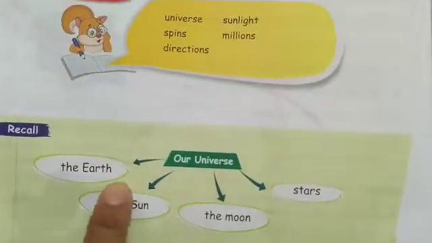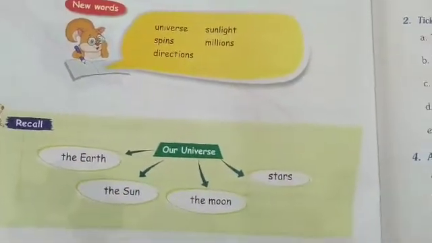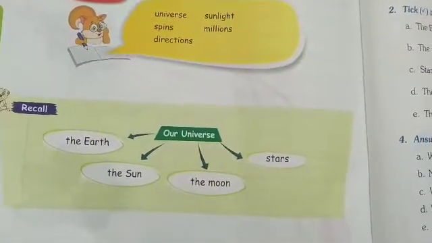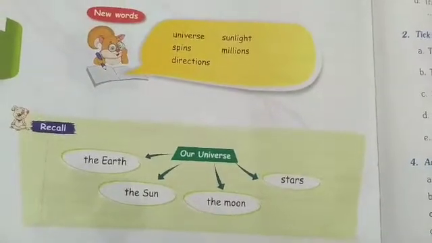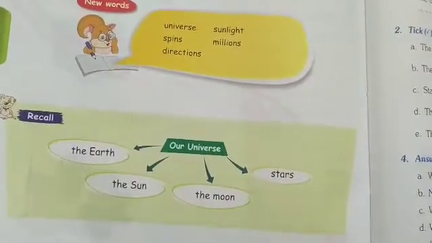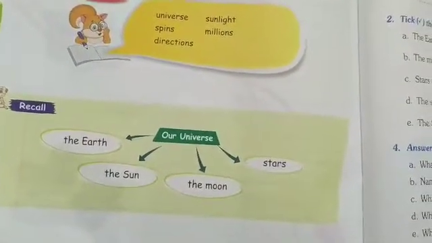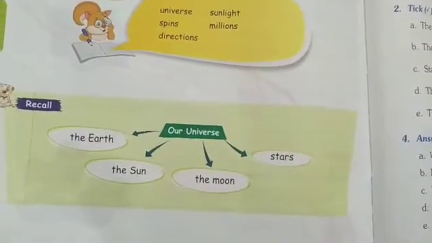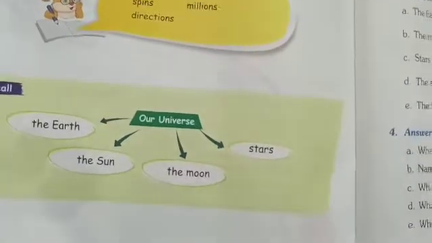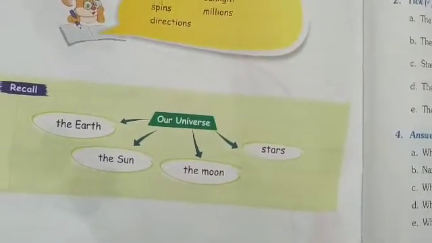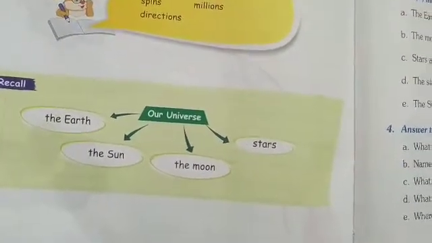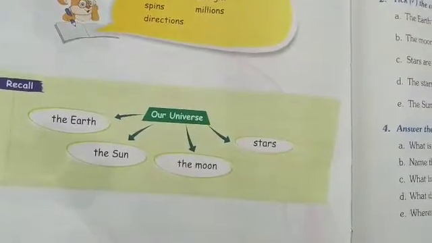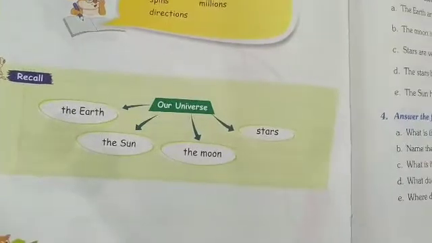Our universe, the earth. The earth is a planet. All living things live on the earth because the earth has light, heat and water. It has no light of its own. It gets light from the sun only. The earth is round like a ball. It spins slowly round and round and it goes around the sun.